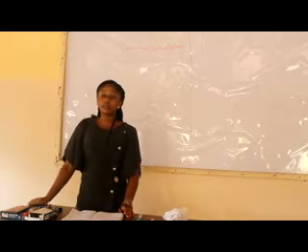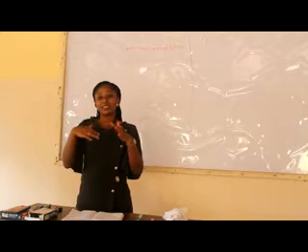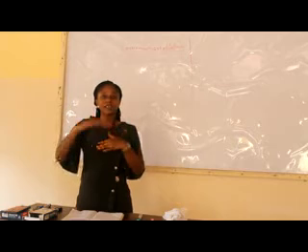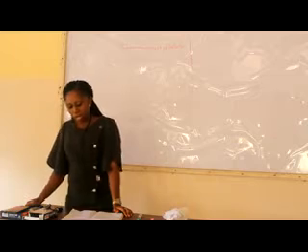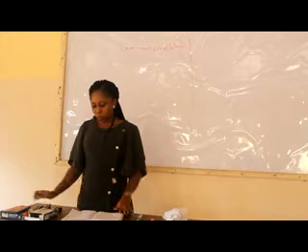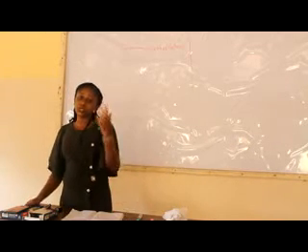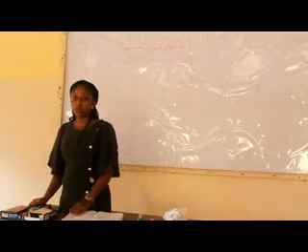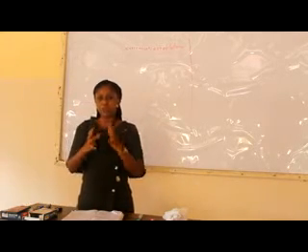Then I defined federalism as a system of government where powers or political powers are shared among the tiers of government. This time, powers are not shared among the organs, but among the tiers of what? Government, either tiers of what? Levels of government. And then if you're talking about the levels of government, you're talking about the federal, the state, and what? The local government. Then I said Nigeria became a federation of 3 regions in 1954. Then USA is a federation of what? 52 states. Then let me give you a brief origin of federalism in Nigeria.